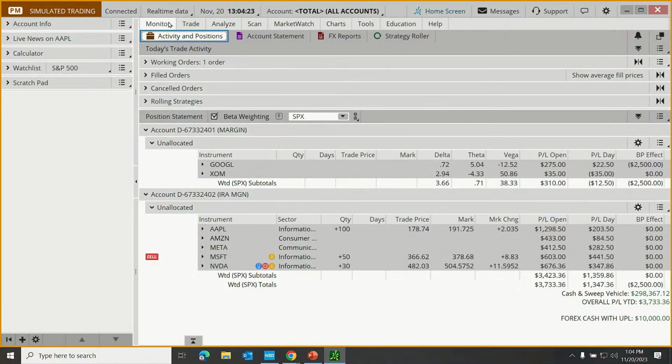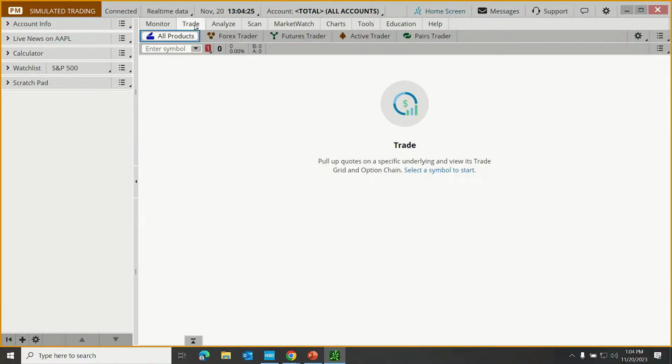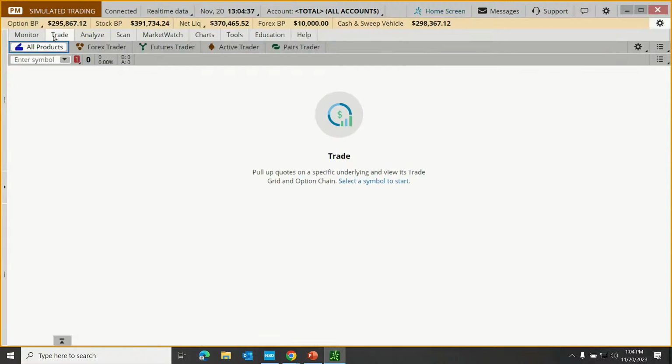Okay, I'm going to navigate to the Trade tab, and we're going to spend the rest of our time here. I'm also not going to need this left column for much of what I have planned to discuss today, so I'm going to hide that using a little toggle right here at the margin between the left area and the right area. We can hide the entire left field of gadgets.